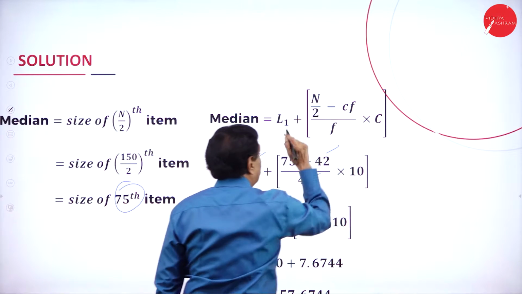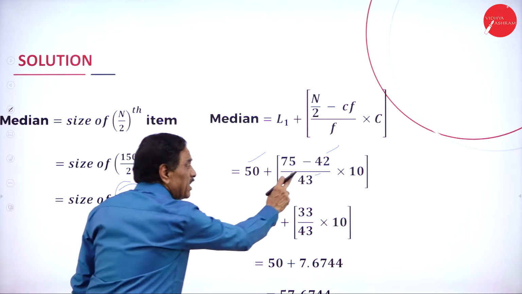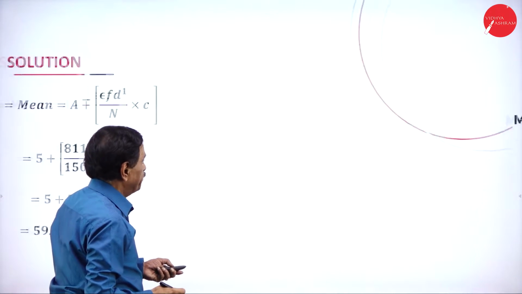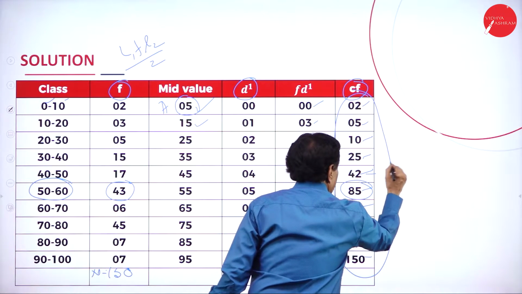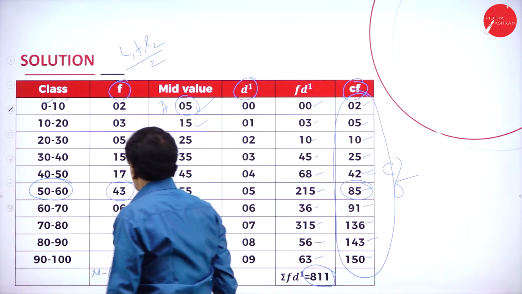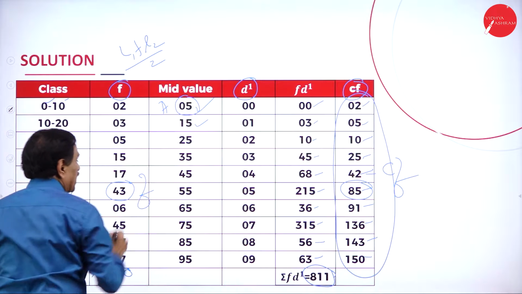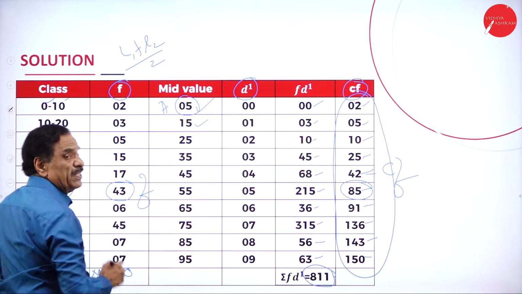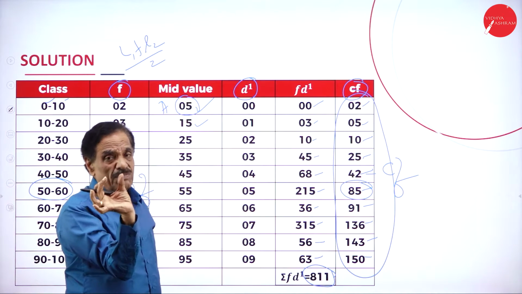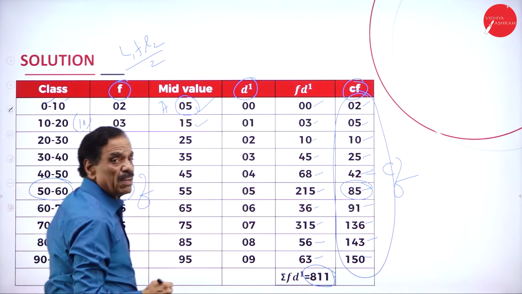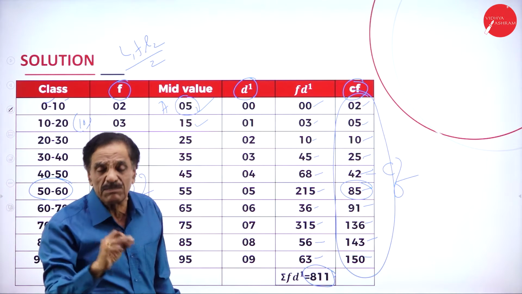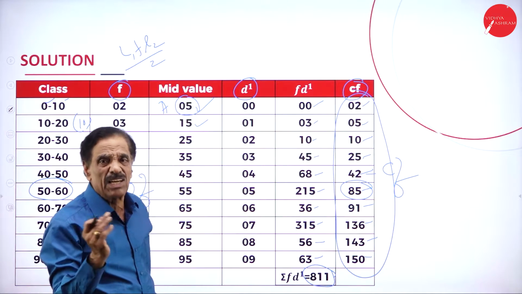Divided by the frequency, which is 43, into 10. Behind this is your CF. Then this is your F, the frequency. 10 to 20 is your class interval. So the difference of how much? Here the difference is 10. All differences will come the same. That is the class interval, or we can also say interval.